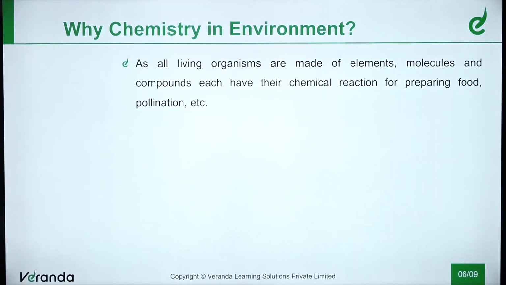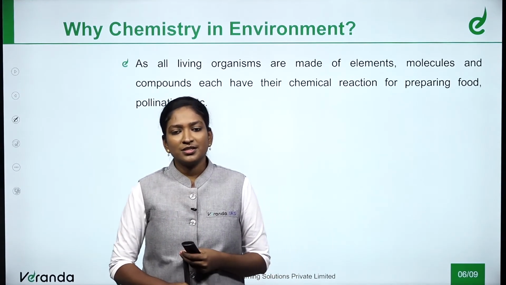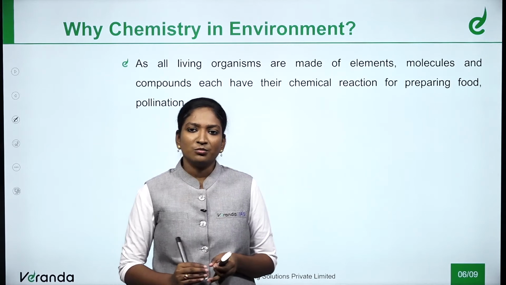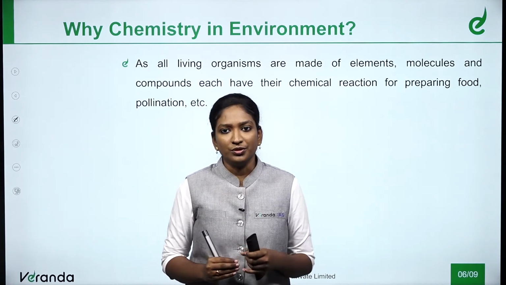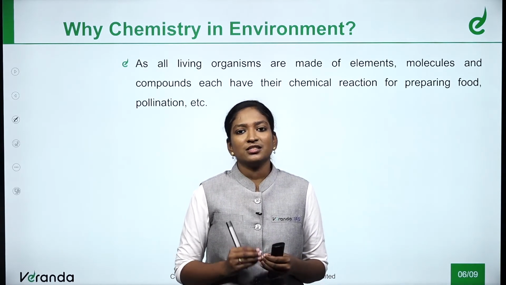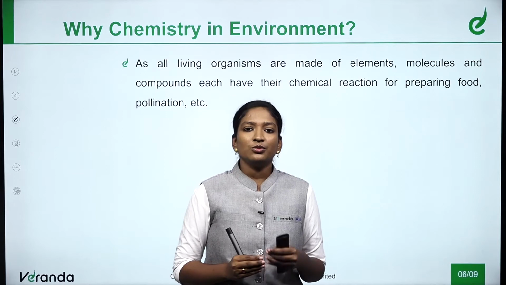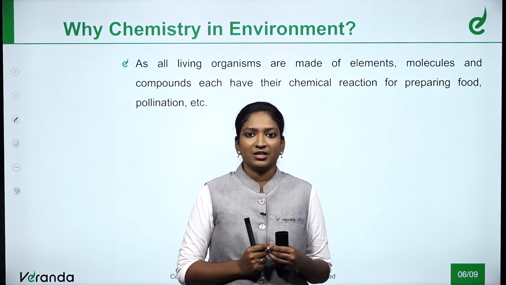Now let's talk about why chemistry in environment. All the living organisms are made up of some elements and molecules. They all need some chemical reactions to prepare their own food or for surviving, and that's why chemical reaction is important in environment. We need to learn chemistry to know the basics about environmental chemical reactions.